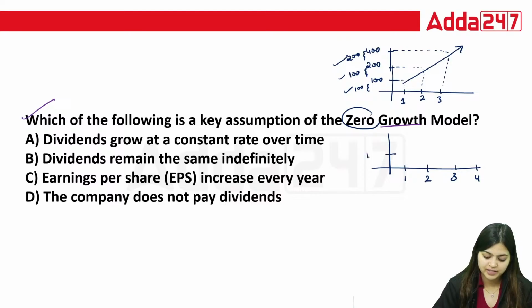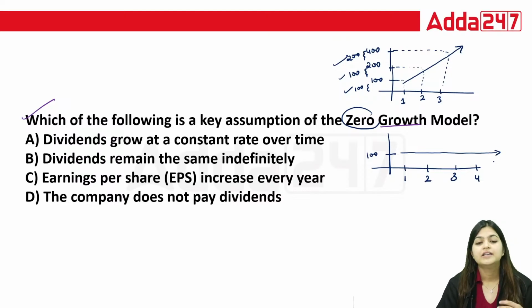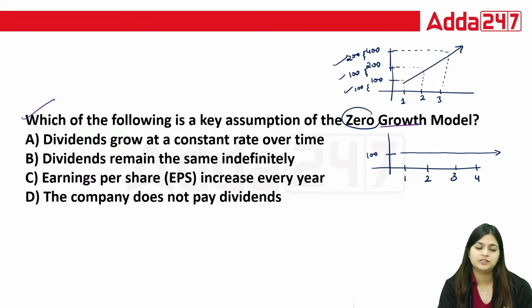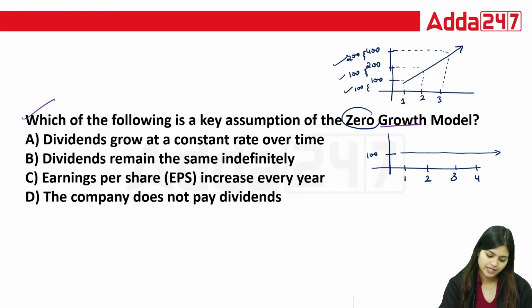Suppose you are earning 100, you will see there is only 100, 100, 100, 100, 100 till the end. That is your zero growth model. Today also you are earning 100, tomorrow also you will earn 100, day after tomorrow, next year, the year after that, every year you are going to earn 100. That is what the zero growth model is. So now let's see which option is your correct option. A, dividends grow at a constant rate over time.